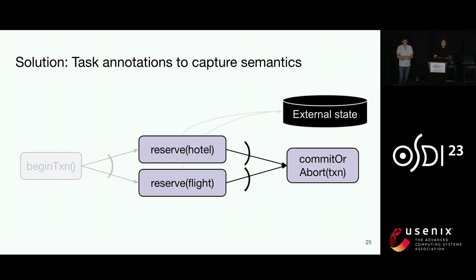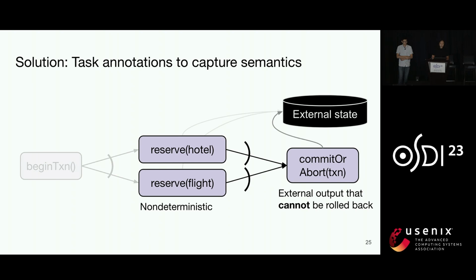On the other hand, if we commit the transaction, we can't roll it back anymore. And so here, when we have non-deterministic inputs, it means that we have to synchronize this checkpoint before we begin the next task.